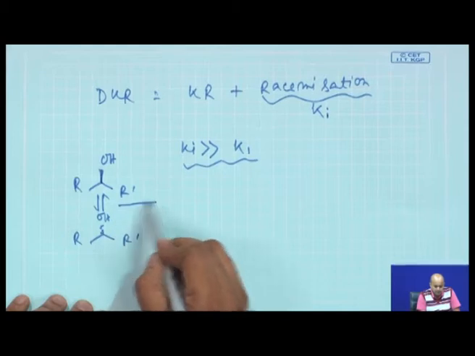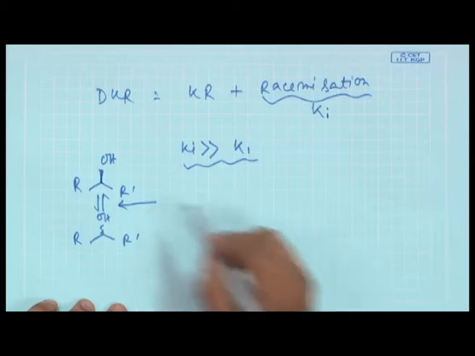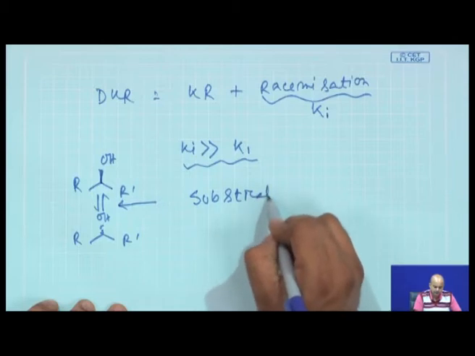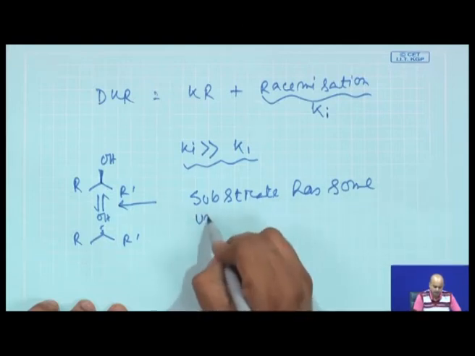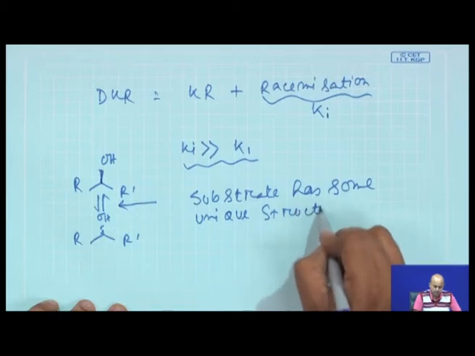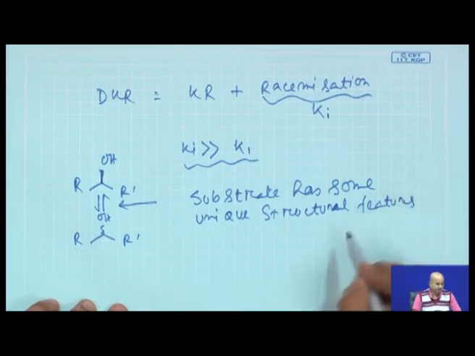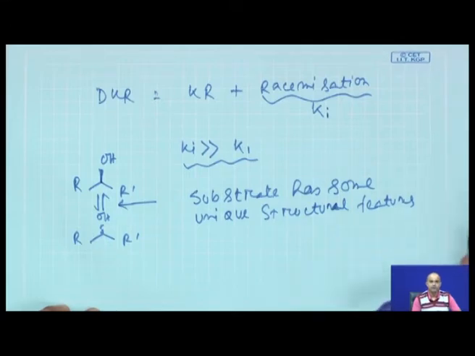Now, this dynamic equilibrium you can do chemically, you can do it enzymatically, or you can do it in different ways. It will be quite interesting if your substrate has some unique structural features, so that the substrate itself can undergo a very efficient DKR reaction.